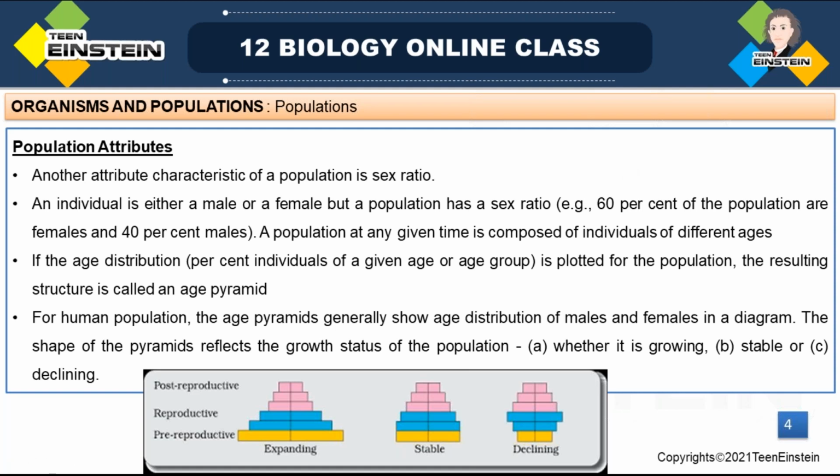If the number is increasing in the same ratio, we can say in this population the female to male ratio is 60:40. So that's how we are explaining the characteristic of population, sex ratio. We are not mentioning the number of males and females. We are explaining the ratio of that, the sex ratio of that population.